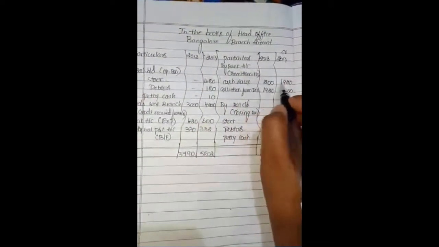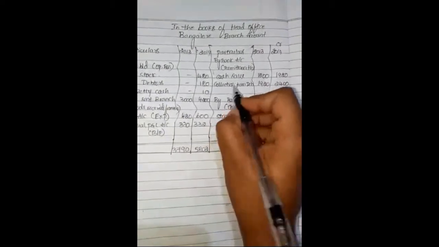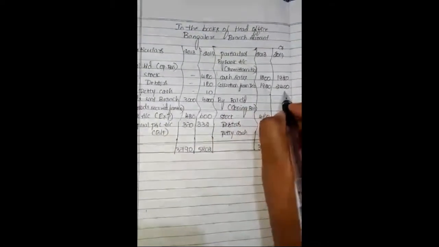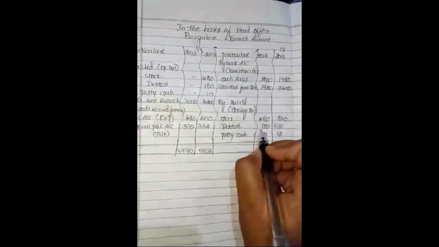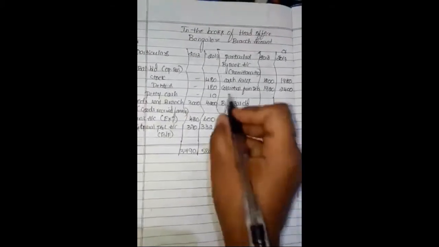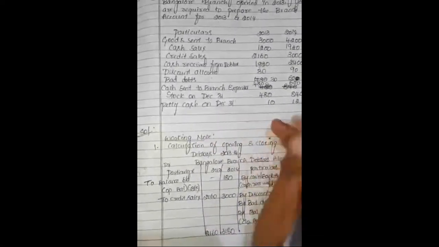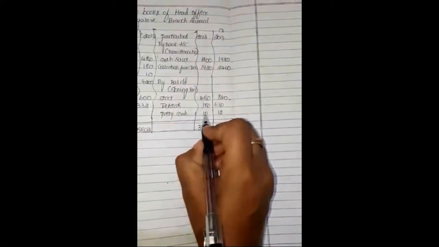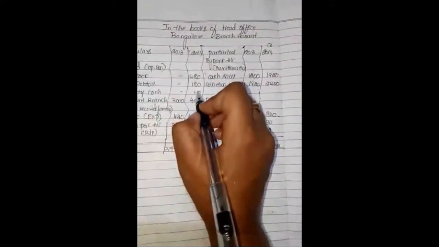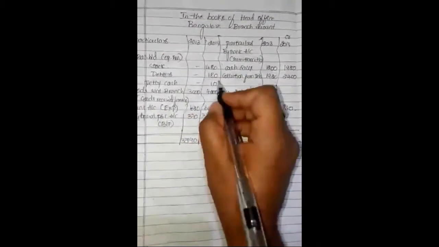180, 630. Cash sales are given 1,200, 1,920. Collection from debtors 1,920, 2,400. Last year's closing will be next year's opening for the particular debtors. Petty cash, they are given the information about the petty cash on December 31st, 10 and 12. Last year's closing will be next year's opening.